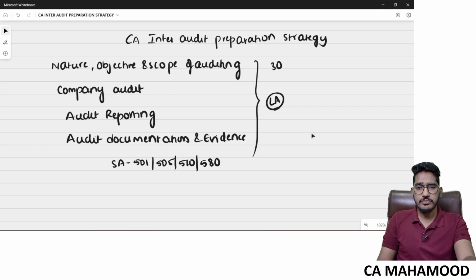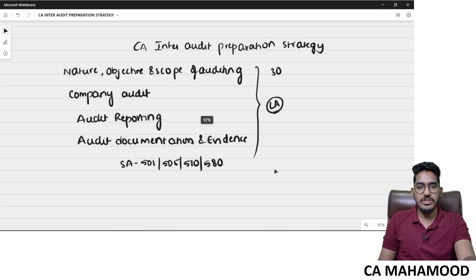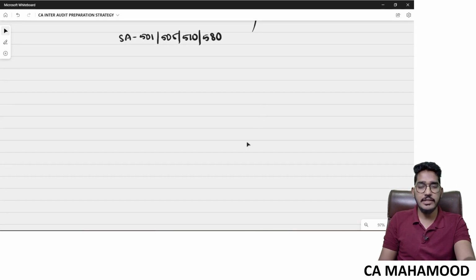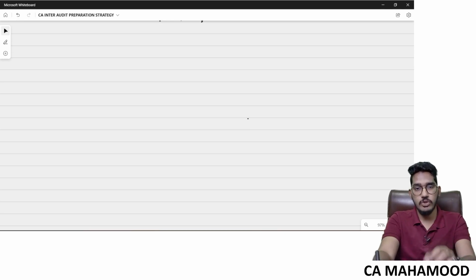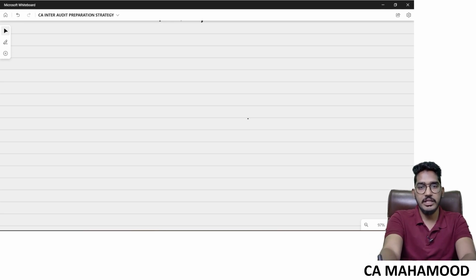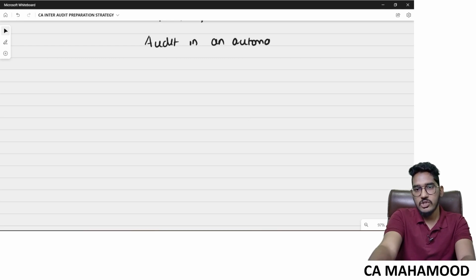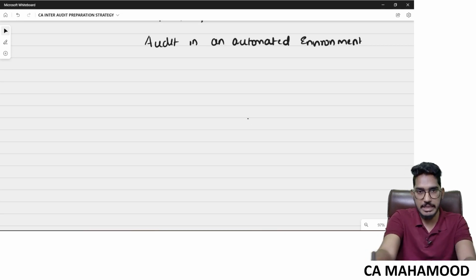Now coming to the next set of chapters, I am going to list down those chapters which are very small in size, and that too there will be a compulsory question, very easy for our preparation. There is no difficulty when it comes to remembering these topics. Those chapters are going to be number one, audit in an automated environment. Hardly 7 or 8 questions will be there. If you prepare this, a compulsory question from this chapter will be there. You will not be able to find a question paper without a question from this chapter.